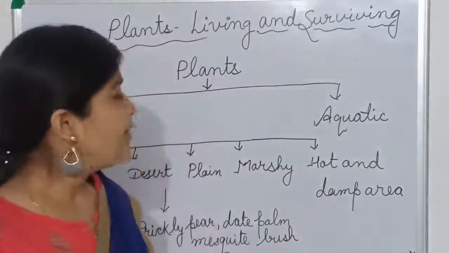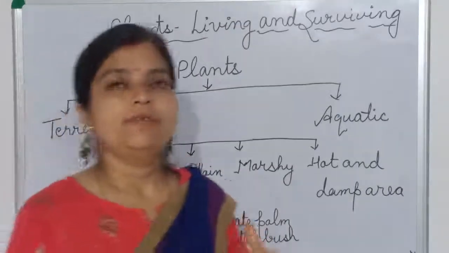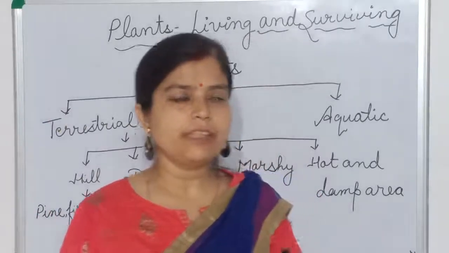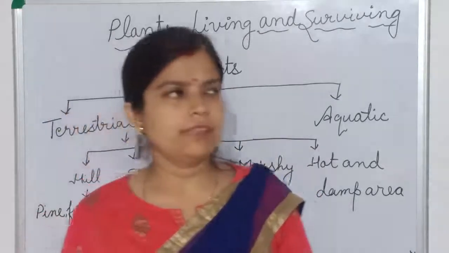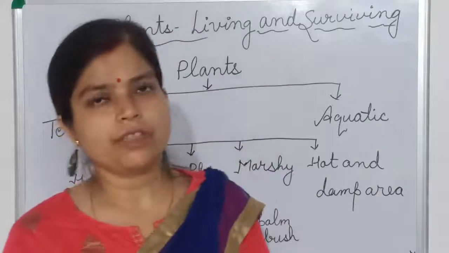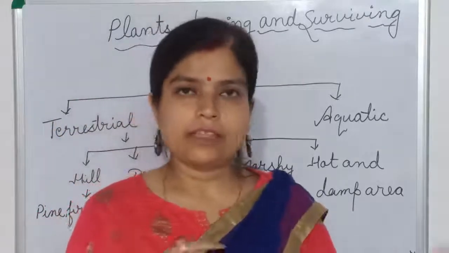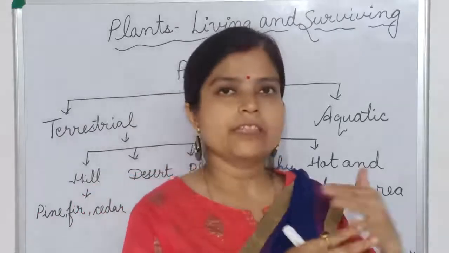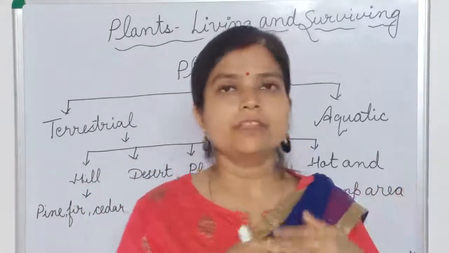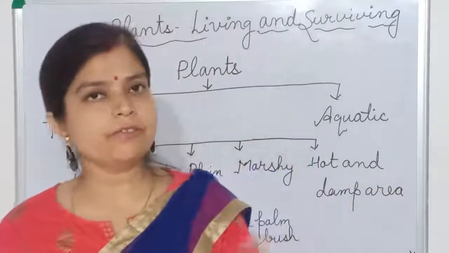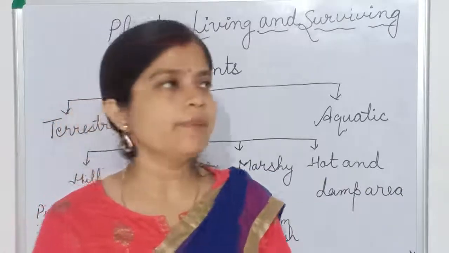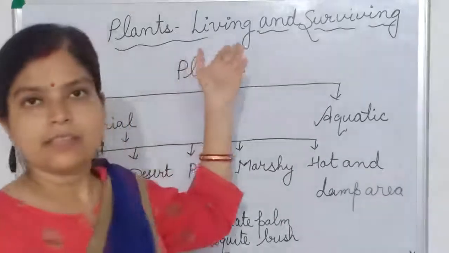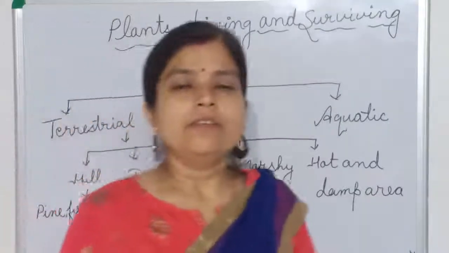And surviving means we have some feature that lets us survive in any type of situation. That is known as surviving. It means we can struggle with any difficult situation to survive. That is surviving, okay? So in this chapter we will learn about plants, their living and surviving.